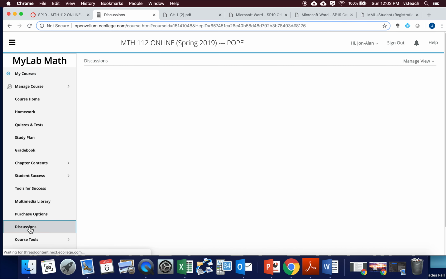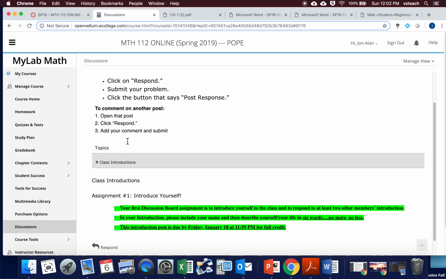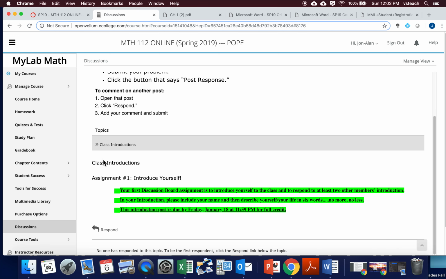Also, the Discussions tab to the left, that's where you will complete the discussion board assignments. As I click on it, you'll see here's instructions for posting your post and your replies, and how to reply to other posts. Here's the first assignment here that you would click this respond and then go from there. And again, that's due by Friday, January 18th.